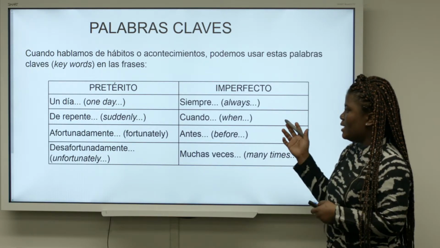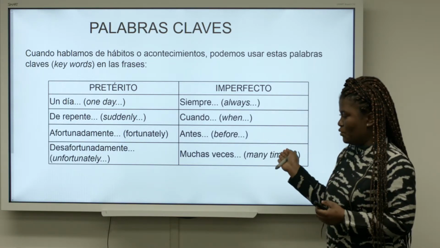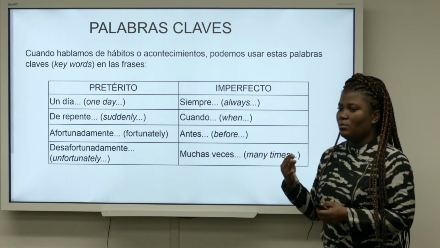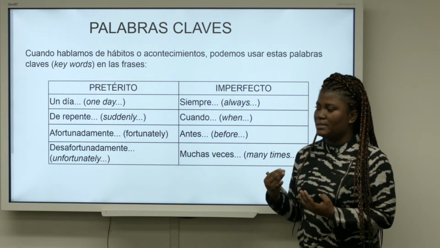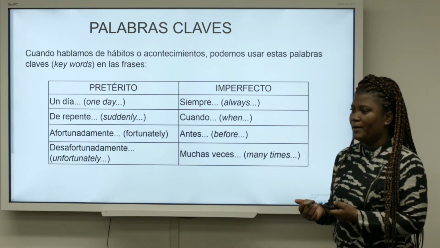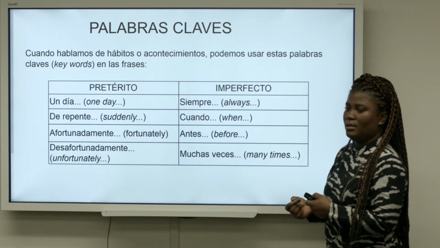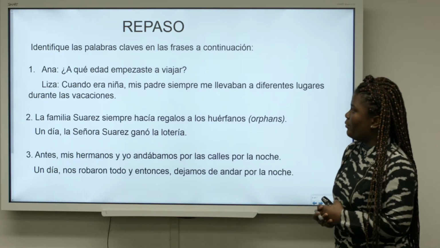The words siempre, cuando, antes, muchas veces. All these would give you the idea that these actions are more of habits. They are done on a continuous basis. So therefore, you would have to use the verb in the imperfect tense.